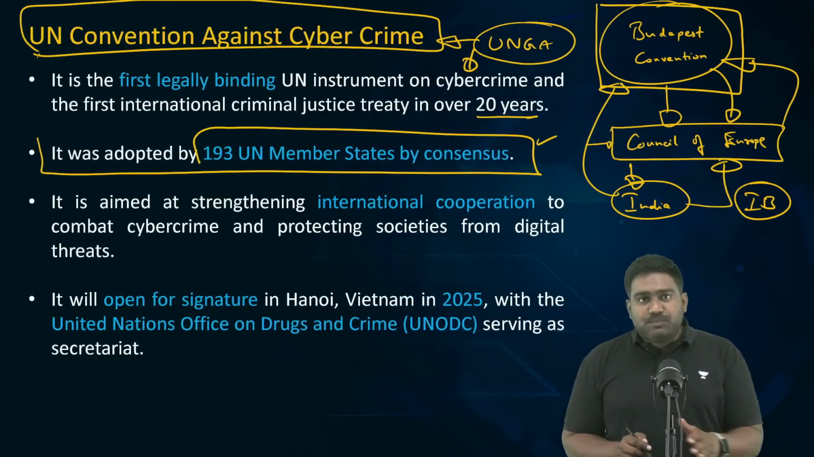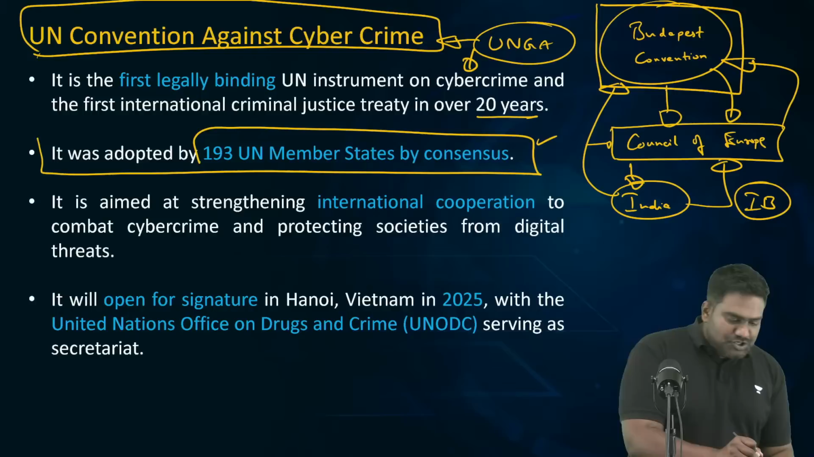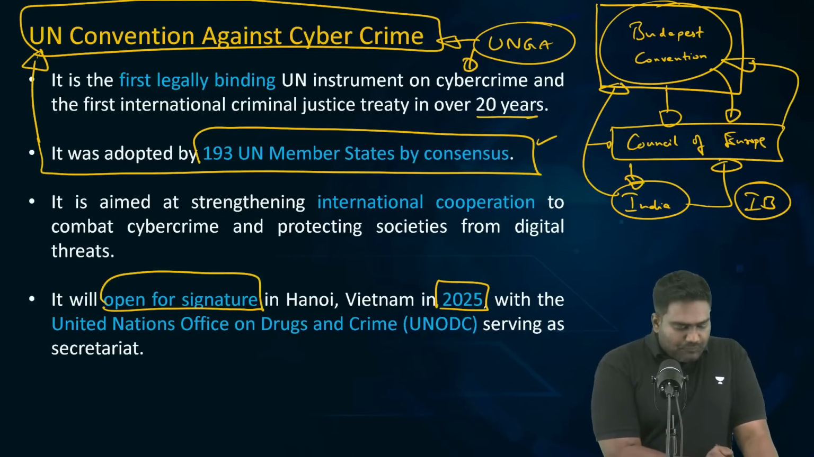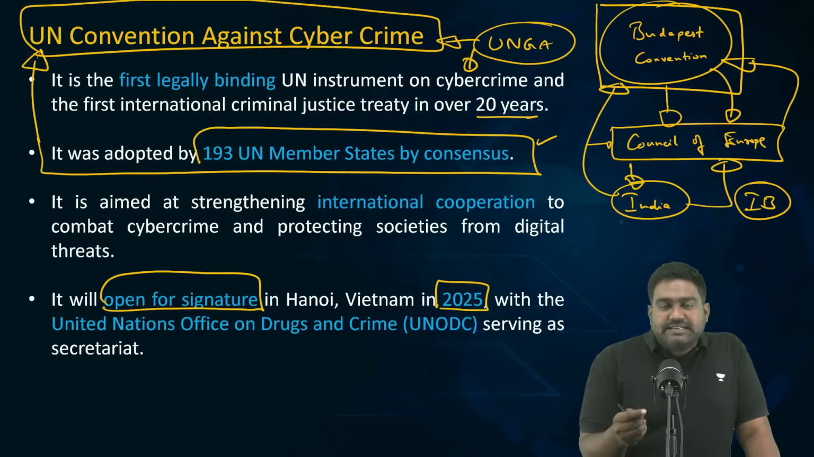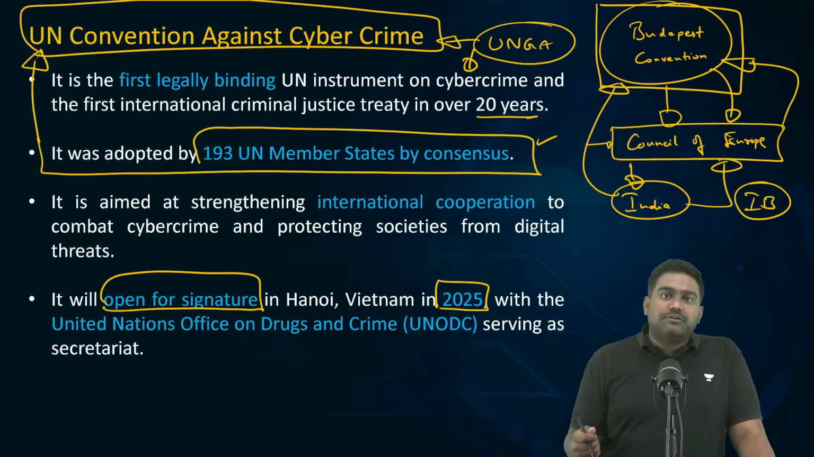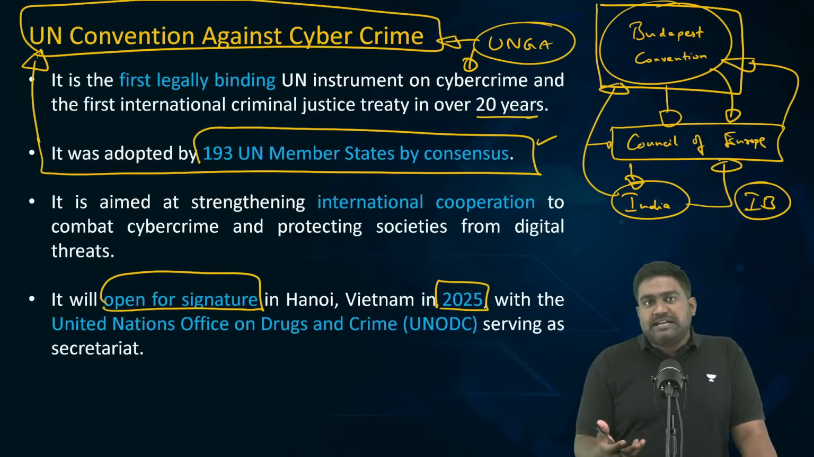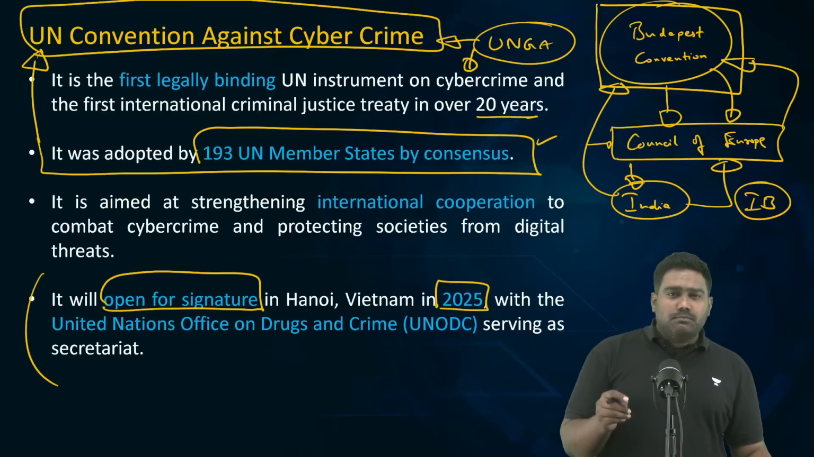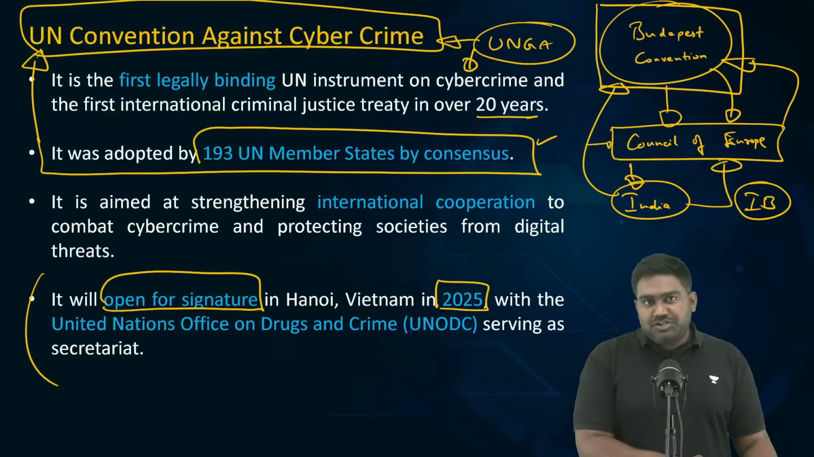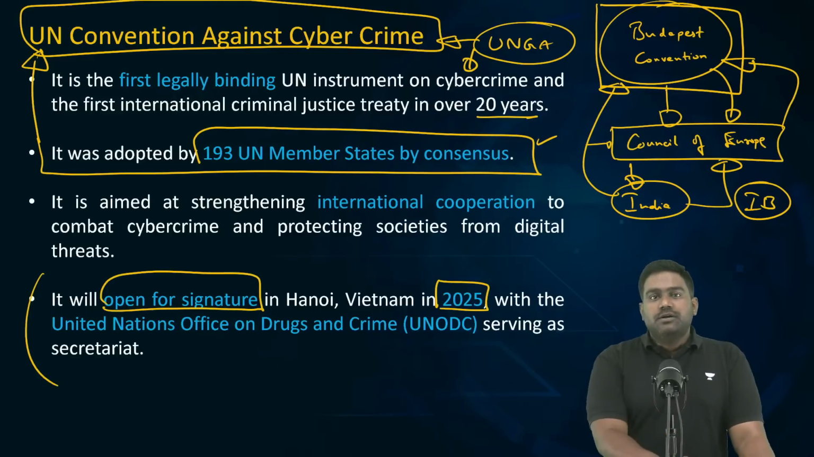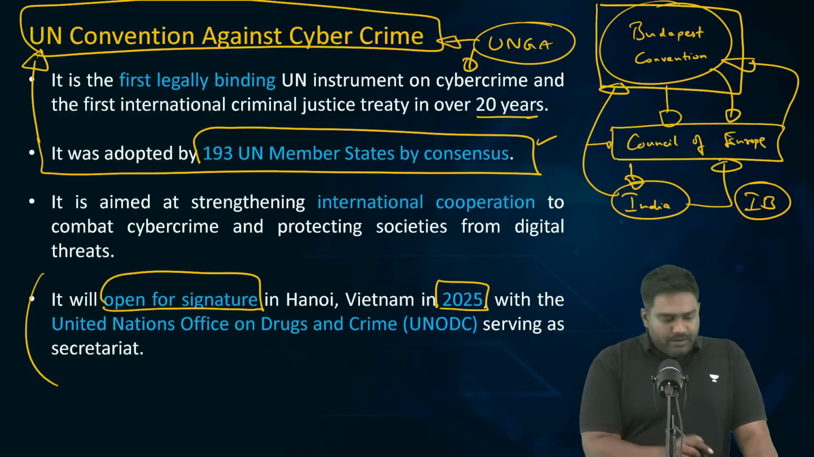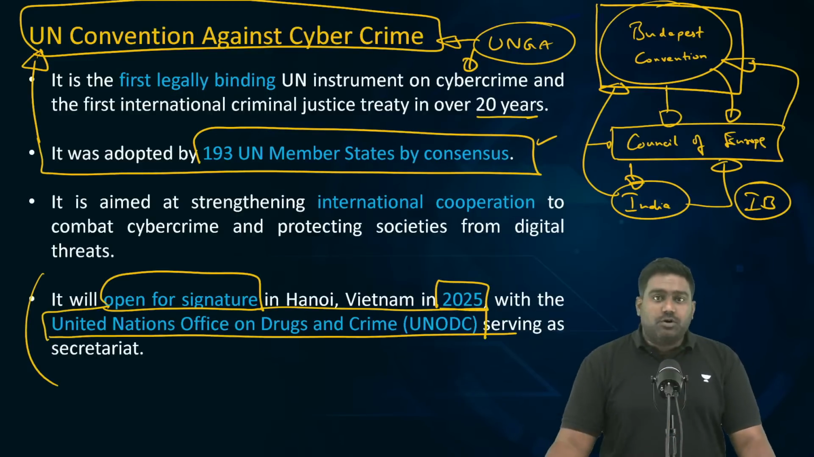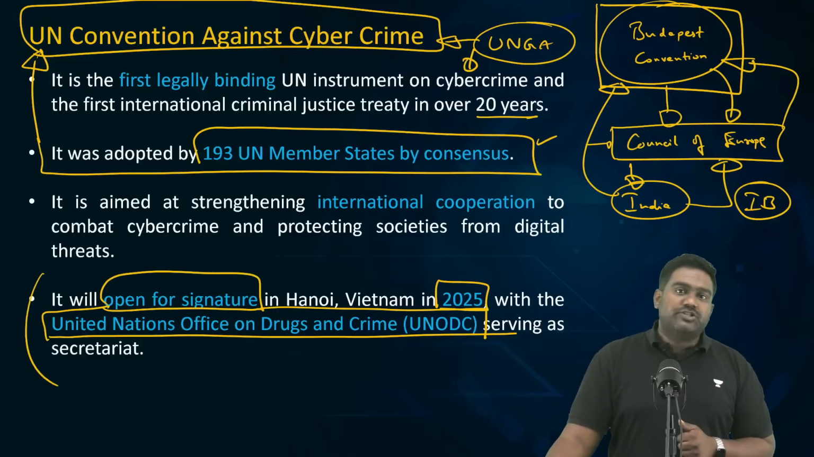So, all the member states by consensus have signed the UN Convention. It is yet to come into force. It has been opened for signature. Right after signatures, it will go for ratification by the respective countries. Once the minimum number of countries have signed and ratified, then it will come into force. Maybe by the end of this year or maximum by next year, the UN Convention Against Cybercrime will come into full force. So it will be implemented and monitored by the UNODC, the UN Office on Drugs and Crime, which we studied a few minutes ago.